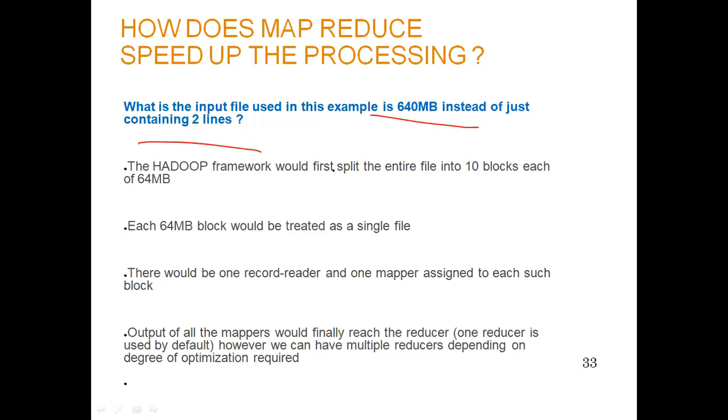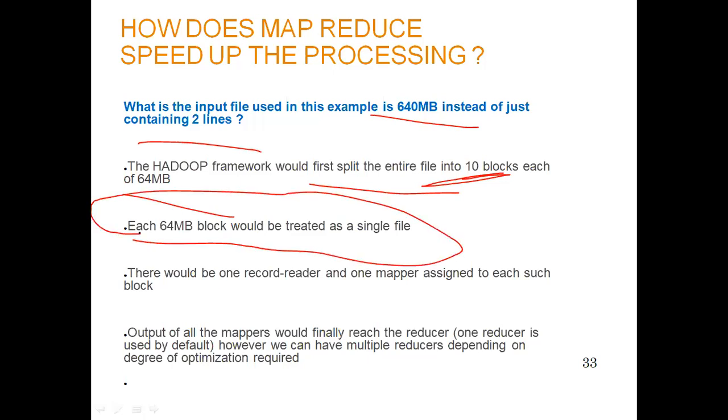So the Hadoop framework would first separate the entire file into 10 blocks of 64 MB. After that, each 64 MB block would be treated as a single file, and there would be one record reader and one mapper assigned to each such block. Output of all the mappers would finally reach the reducer.